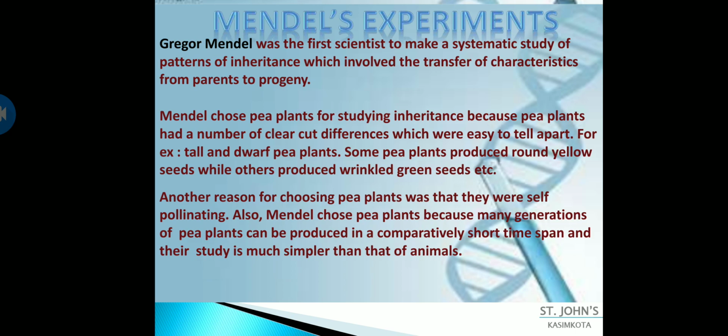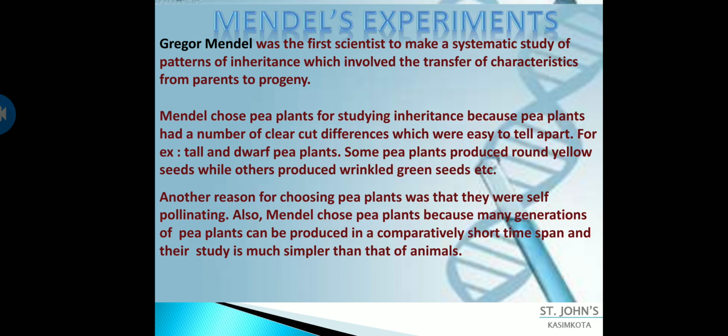And coming to the main concept in heredity. I told you about the rules of inheritance, and the scientist who studied the rules of inheritance is the father of genetics, Gregor John Mendel.